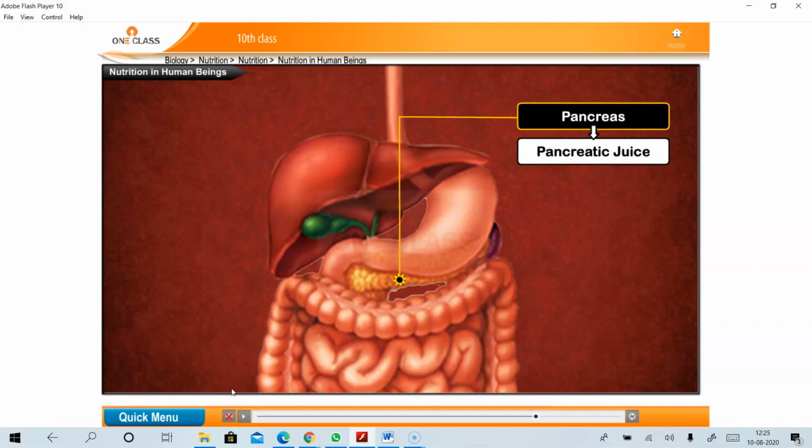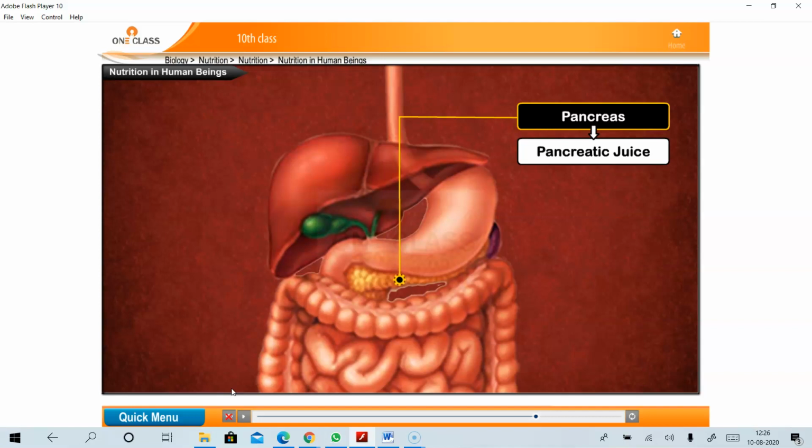The liver doesn't contain any enzymes, but the pancreas contains enzymes, like pancreatic juice. The liver contains bile juice, and the pancreas contains pancreatic juice. The liver helps in digestion of fats, and the pancreas digests the proteins as well as fats by secreting pancreatic juice.